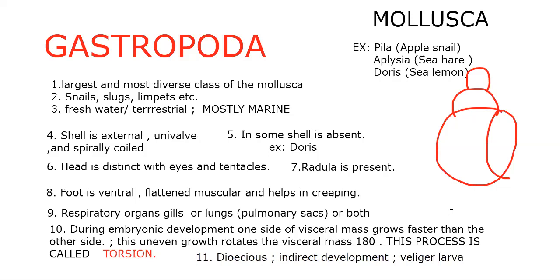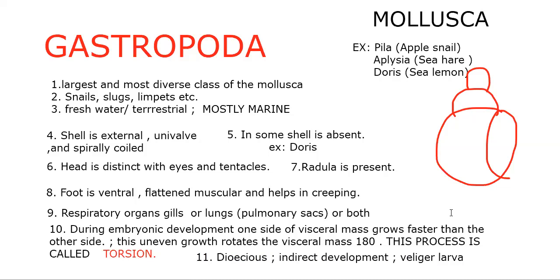Gastropods are said to be the largest and most diverse class of the Mollusca. Snails, slugs, and limpets belong to this particular class, Gastropoda. Freshwater and terrestrial, but mostly marine actually. Some live in freshwater and terrestrial conditions. The shell is external, univalve and spirally coiled.